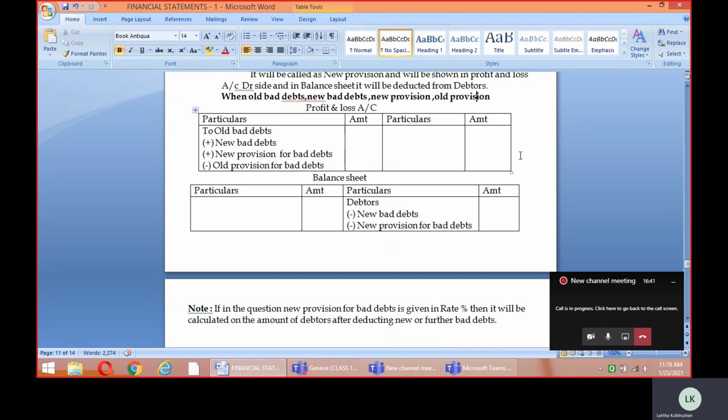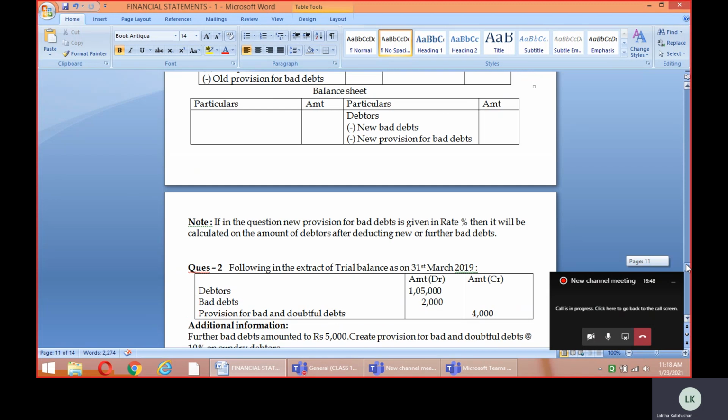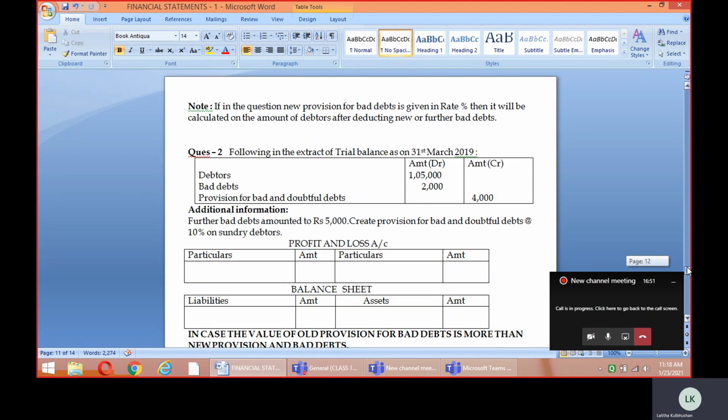That's what this note says. It will be more clear to you when we do a sample question based on this. So based upon the theory which we have learned here, we are going to discuss a sample question.